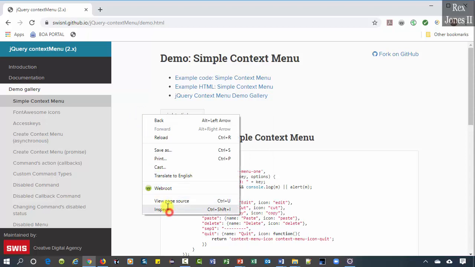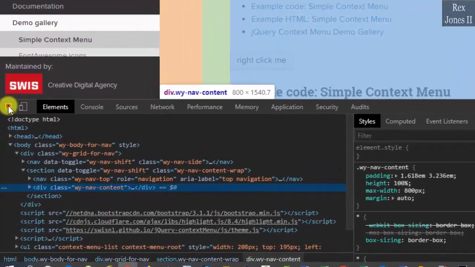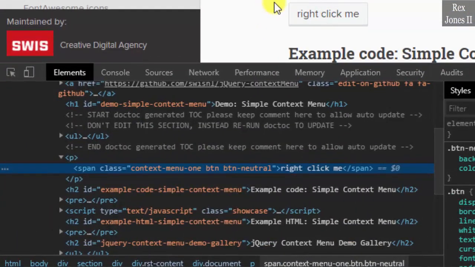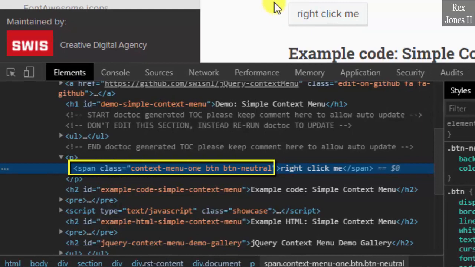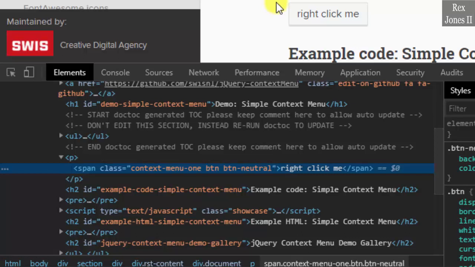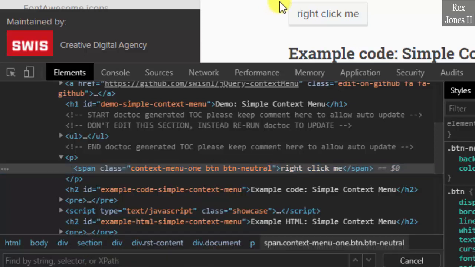Inspect the button, and we see the same span tag, class attributes, and class values as left click. This time, let's use a different value to find the element. How about the class name btn?